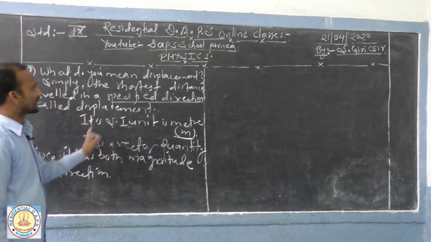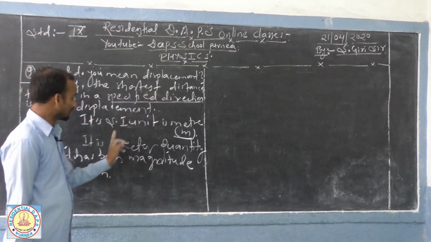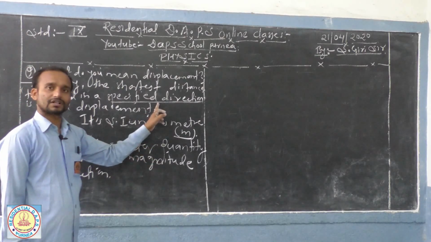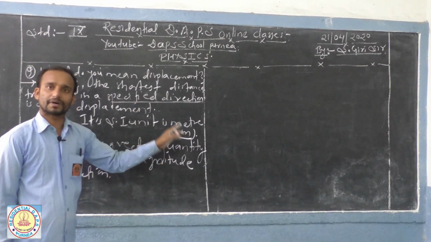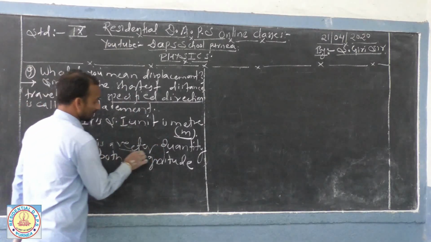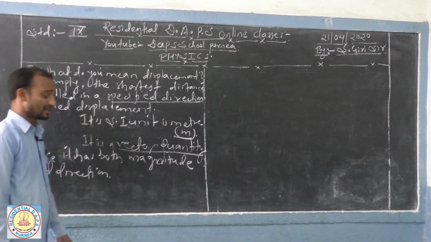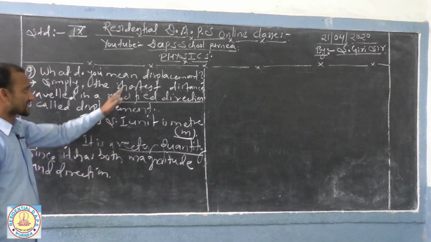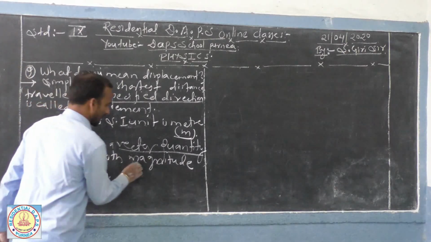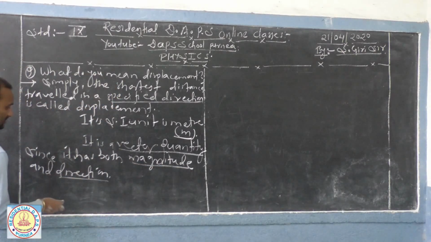Now, what kind of quantity is displacement? It is a vector quantity. Remember, the distance covered or travelled is a scalar, but displacement is a vector quantity. Now, a question may arise: why, sir, is it a vector quantity? Simply, you have to write that displacement is a vector quantity because it has both magnitude and direction.